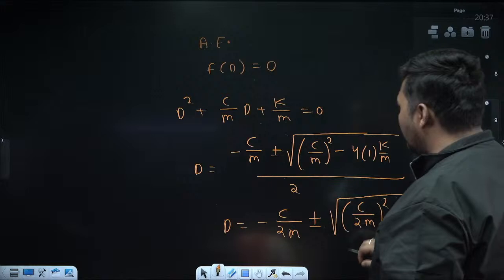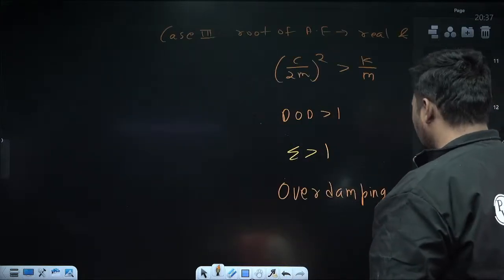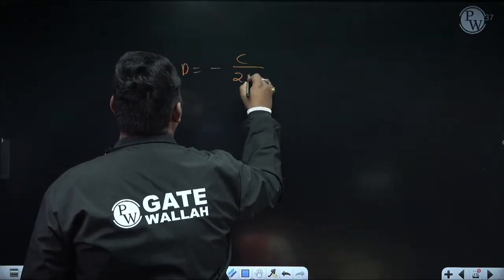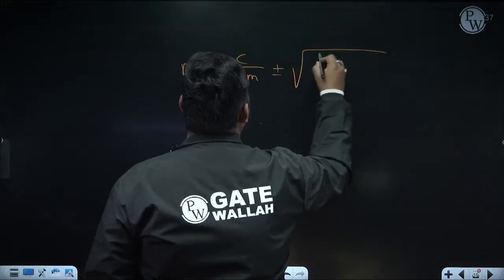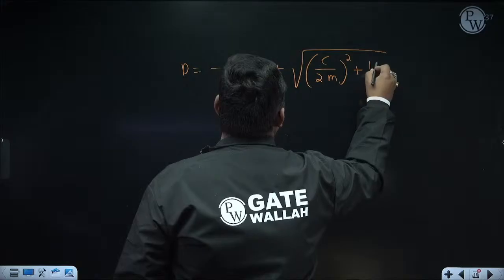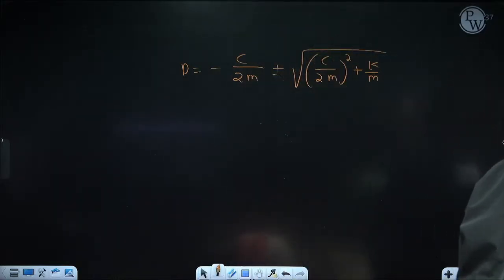This is the equation of the root of the auxiliary equation. Root of the auxiliary equation is like this: D equals minus C upon 2m plus minus root over (C upon 2m) whole square plus K by M, you can verify. So what I am doing is converting this equation in terms of zeta and omega n.